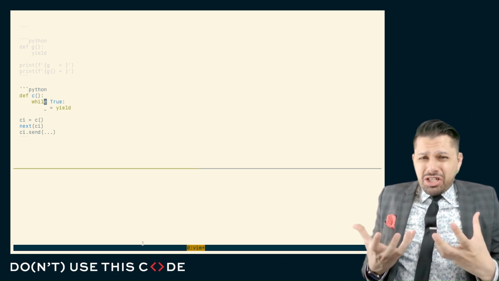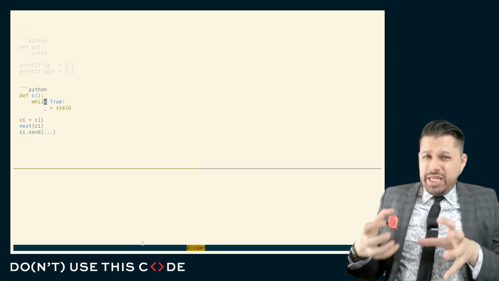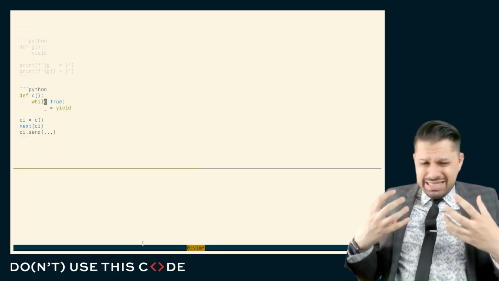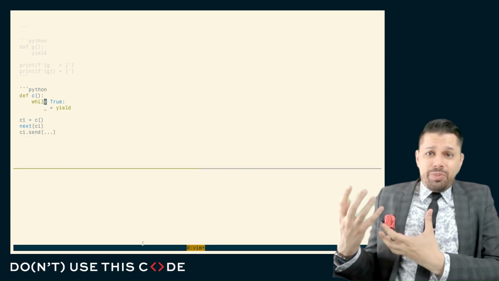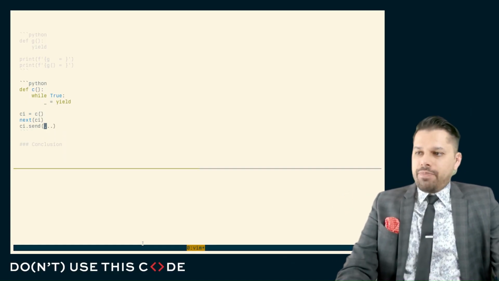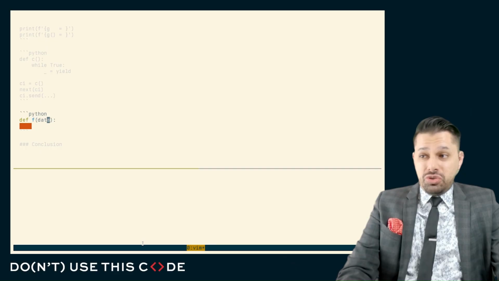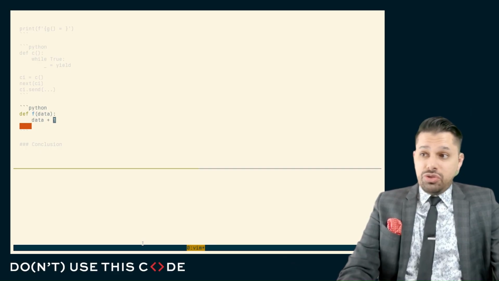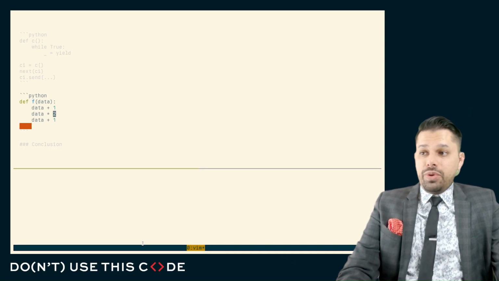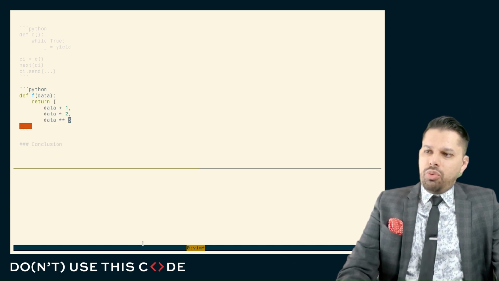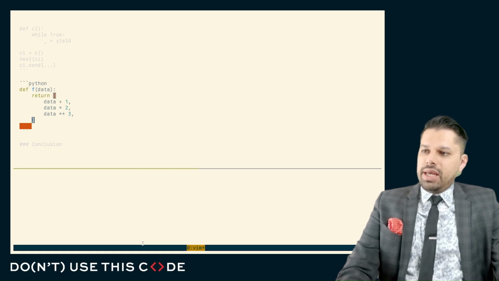But let's talk a little bit about why we might call this a coroutine in the first place, why it is that we call these things which nobody else in the Python interpreter calls them. Well, it turns out when we're talking about a function, what we're usually talking about is some computation. And that computation may have multiple parts to it. For example, that computation may do three things. It may take some value and add something to it. It may take some value and multiply it. It may take some value and raise it to a power. And if we wanted to return all three of these, well, we would take the data in, we would return something, and there we go.